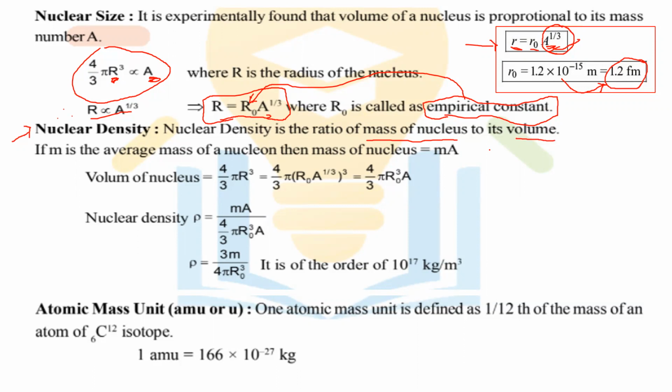Now let us consider one example. If m is the average mass of a nucleon, then the mass of the nucleus is m into a, where m is the average mass of a nucleon and a is the mass number of the particular atom. So how can we calculate the volume of the nucleus? The volume of the nucleus is equal to 4 by 3 pi r cube.